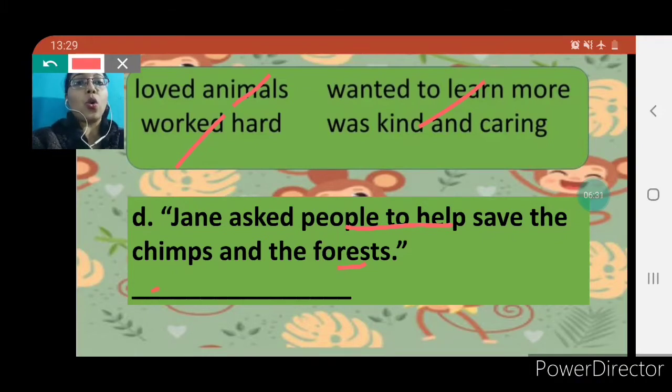Jane asked people to help save the chimps and the forest. So, was kind and caring. Why? Because she was thinking about the chimps. She was requesting people. She was asking people for help. For whom? For the chimps. Okay.